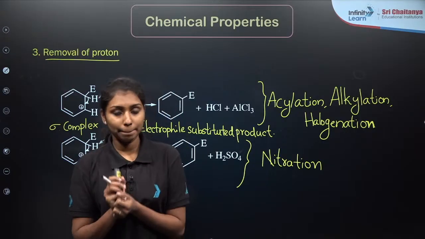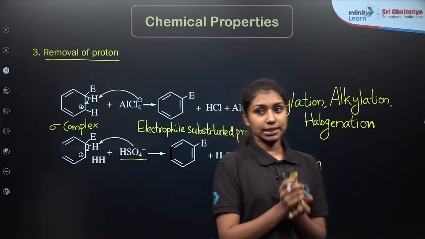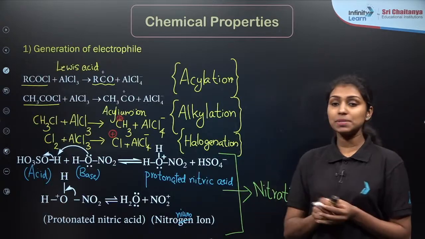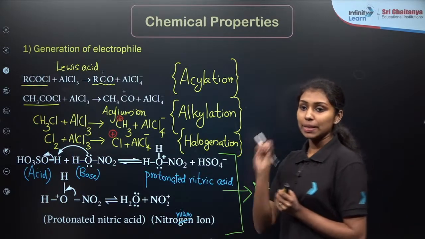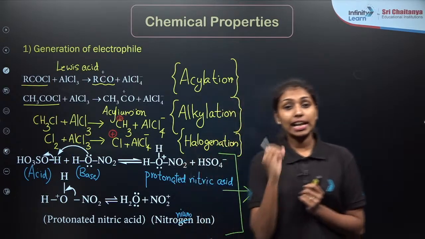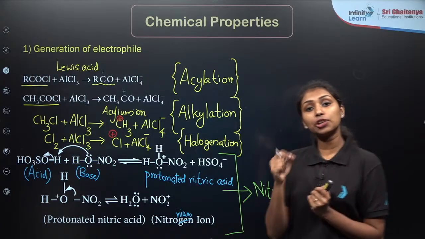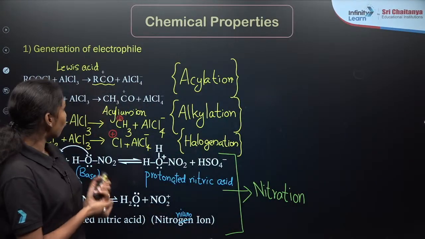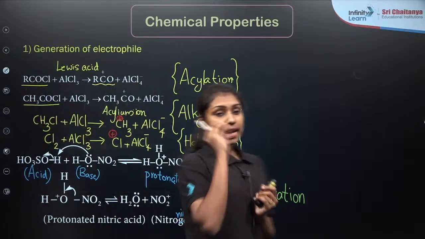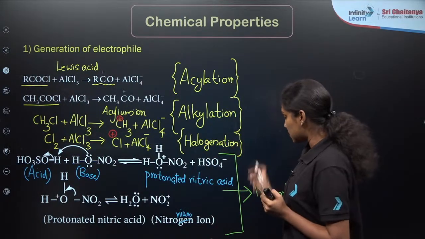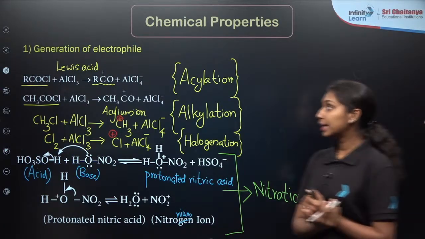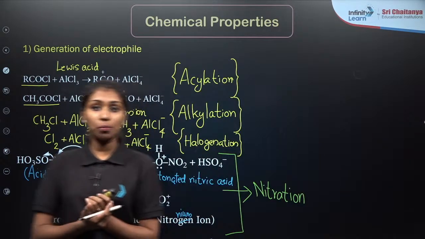So this is the mechanism for the electrophilic substitution reaction. You need to keep in mind, from your examination point of view, the first step: generation of electrophile. As the name itself suggests, it is an electrophilic substitution reaction in which we need to produce an electrophile. In the generation of electrophile, this particular step for nitration is very important because it is an acid-base equilibrium. In the second step, we form a carbocation intermediate.